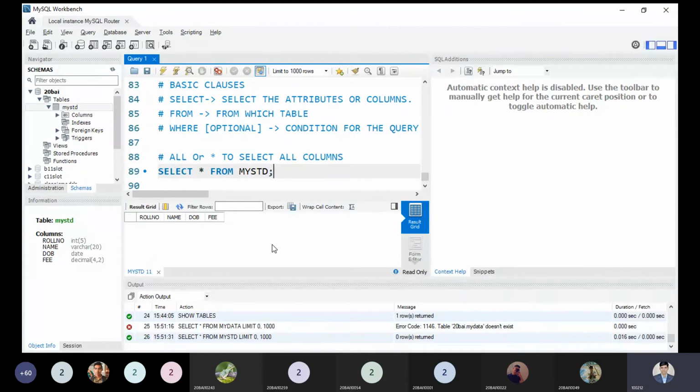So you can see there are two parts, duration and fetch. Data is fetched from the table in the very minimum time, because there is no data inside this table. That's why nothing is displaying over here. So this command belongs to the data query language. That's why I've shown it first. Okay, now it is clear to all.